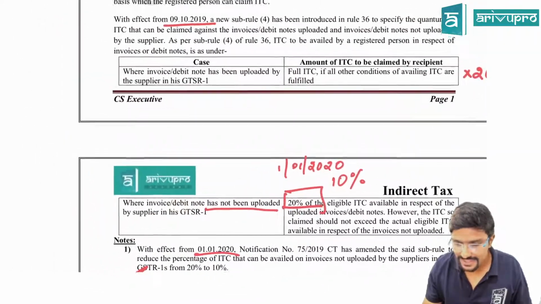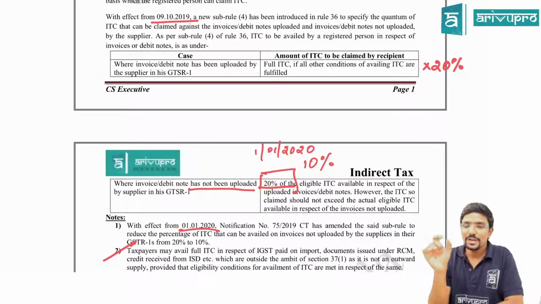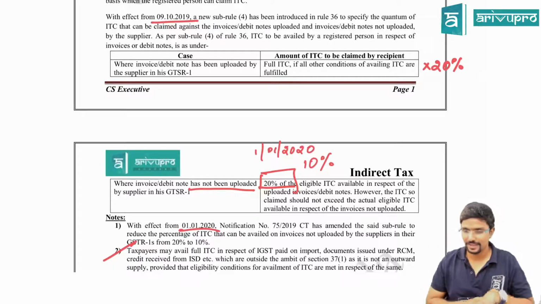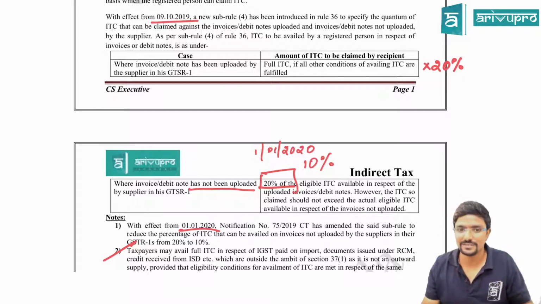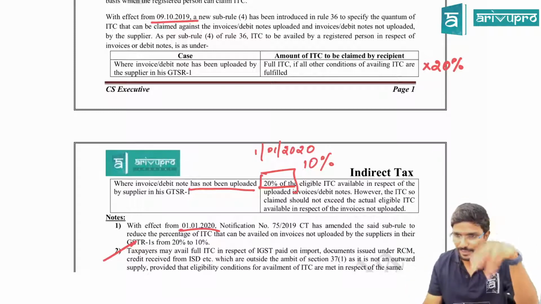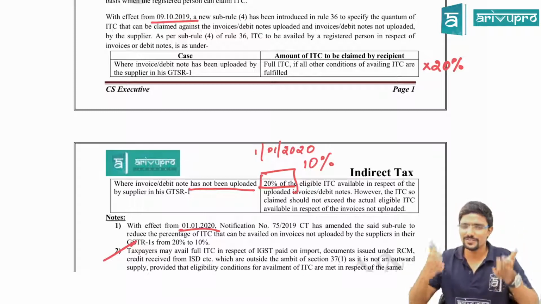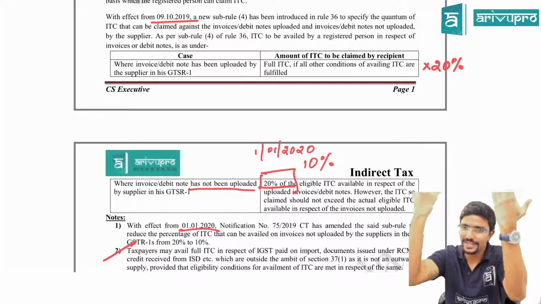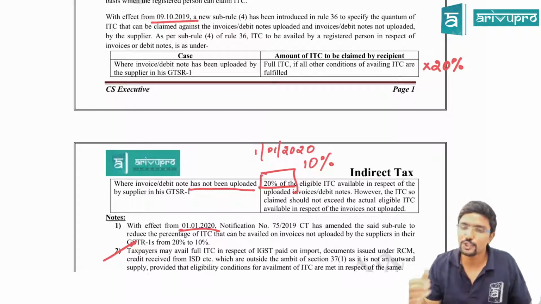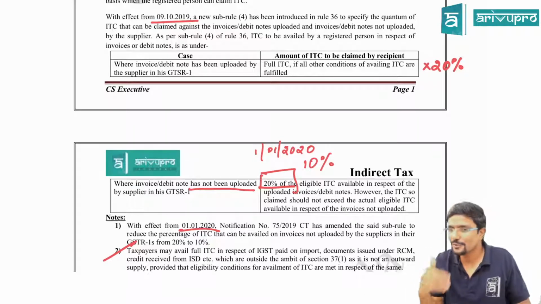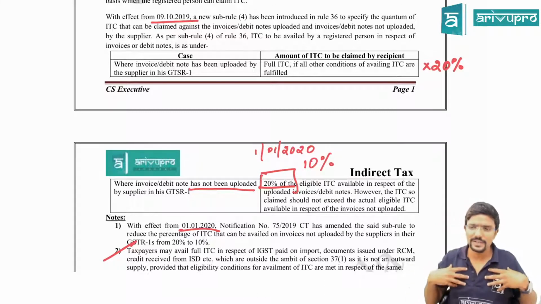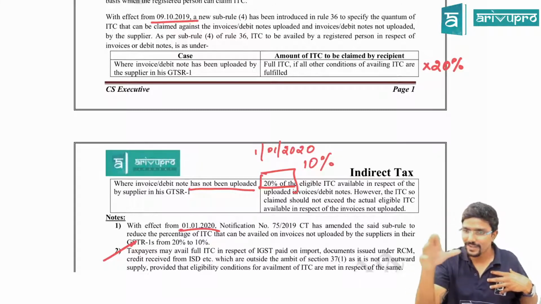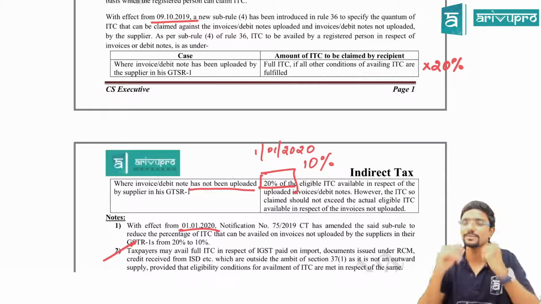For example, this table, whatever we have learned, we should apply these conditions or restrictions only if the credit is available for me. Assume I purchased some goods for which I don't have any invoice. Sir, should I apply these restrictions, conditions and all? No, because we know that for that I am not eligible to take credit. Or else assume I have purchased something which I am not using for my business. I am using it for my personal purpose. Am I eligible for credit? No. Can I apply all these restrictions? No, because you are not at all eligible for credit.